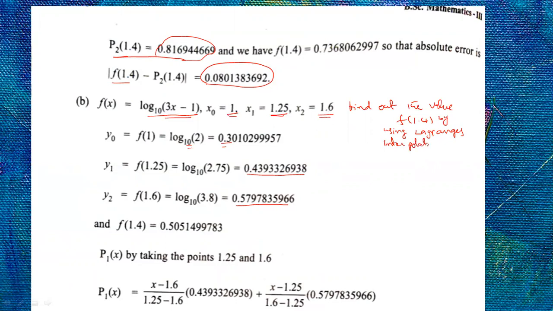Interpolation formula. Okay. So your f of 1.4 actual value, this actual value means log 3 into 1.4 minus 1 by 10. This is your actual value. Next, P1 of x, first degree polynomial. How will you get the first degree polynomial? By taking 1.25 and 1.6. So that is (x minus 1.6) by (1.25 minus 1.6) into 0.43 plus (x minus 1.25) by (1.6 minus 1.25) into this value.